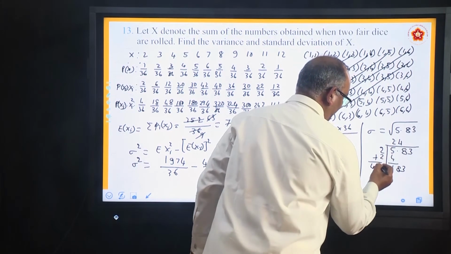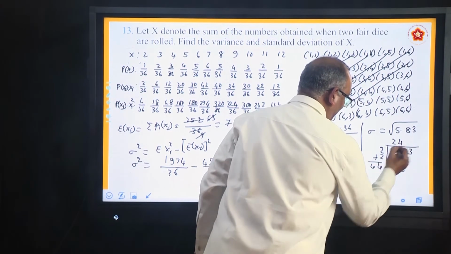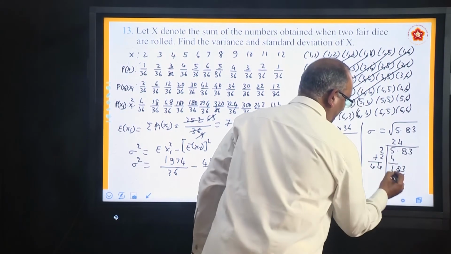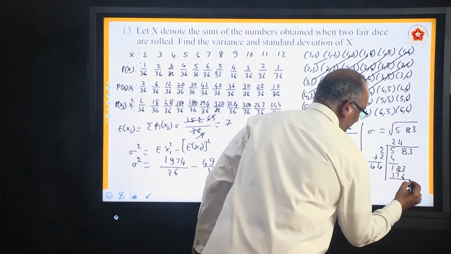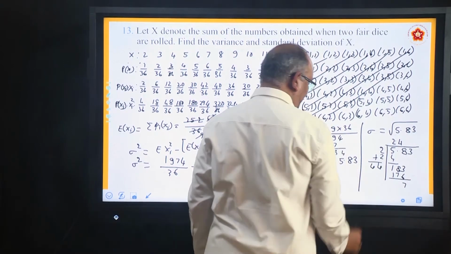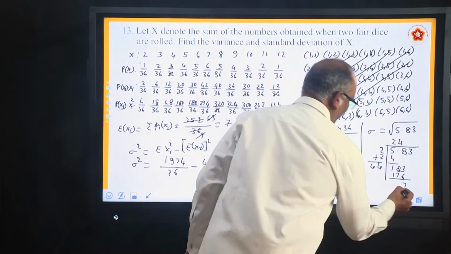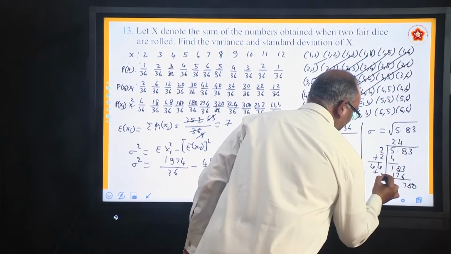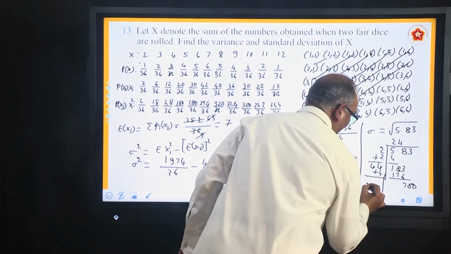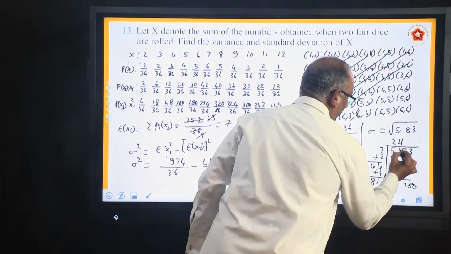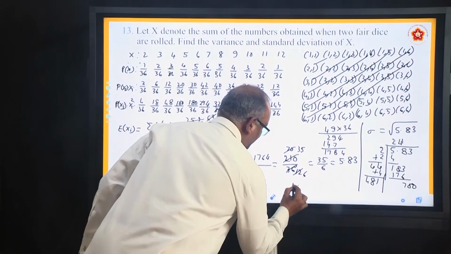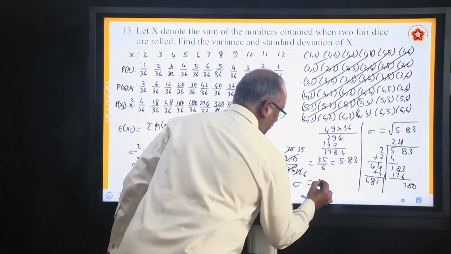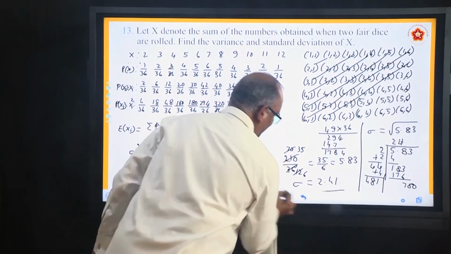Whatever you have, you have to write 4 here. 4 4s are 16, 16 plus 1, 17. So approximately it is 2.4. In fact, you can take 2 more zeros. You can add 4, make it 48. So that is the value of standard deviation. Standard deviation is 2.41. This is the answer.